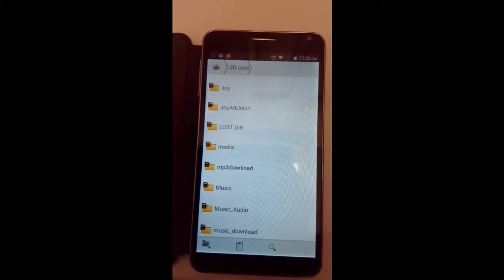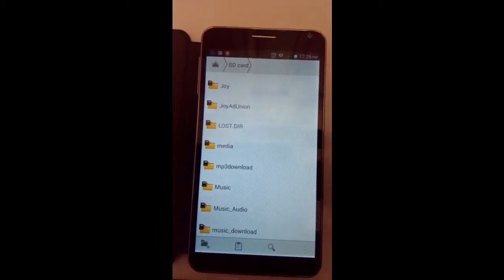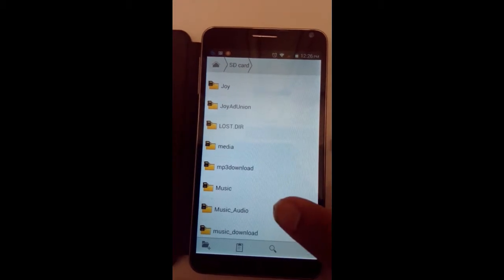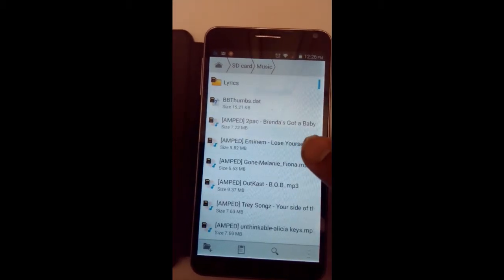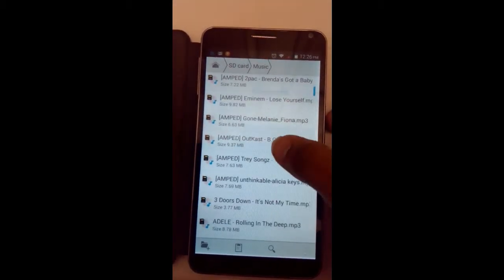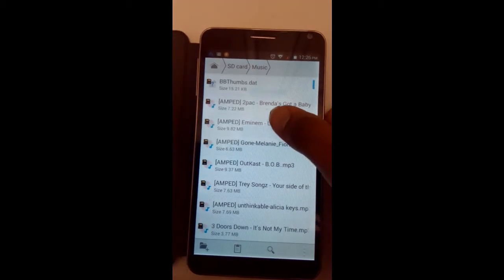Now if you have like a downloading app, it may be in a folder in this area, which is an app folder, but mine is in music. So let's go to music. Okay, let's pick a song. Let's pick Eminem, Lose Yourself.